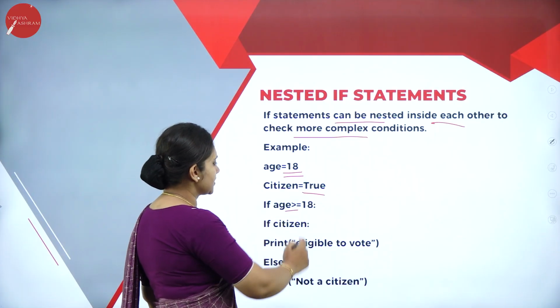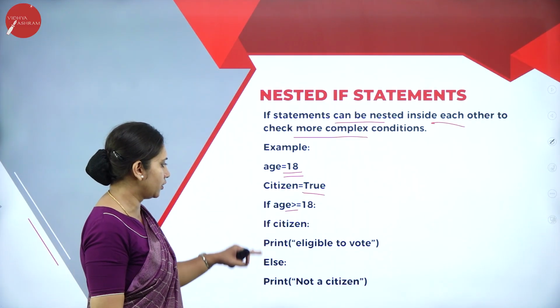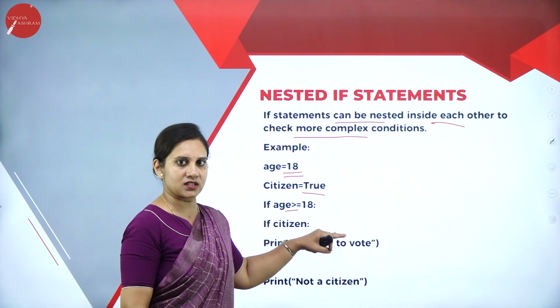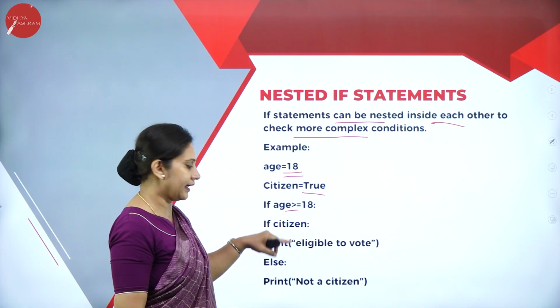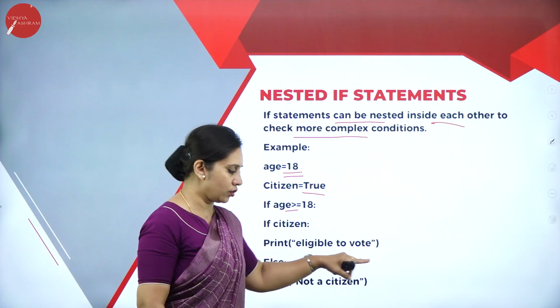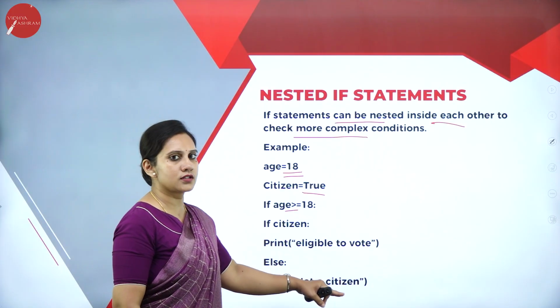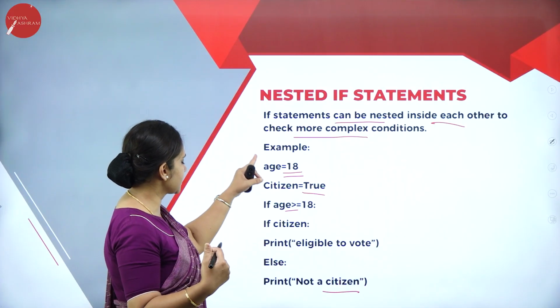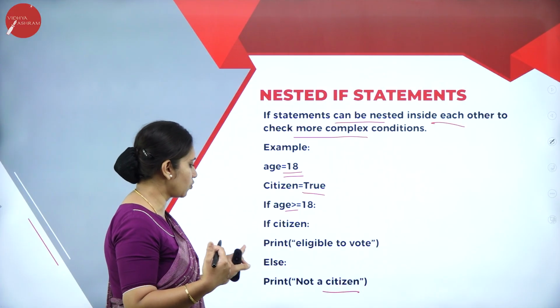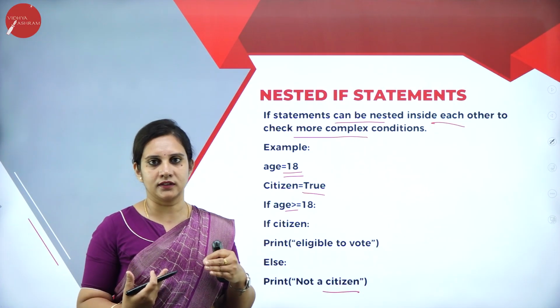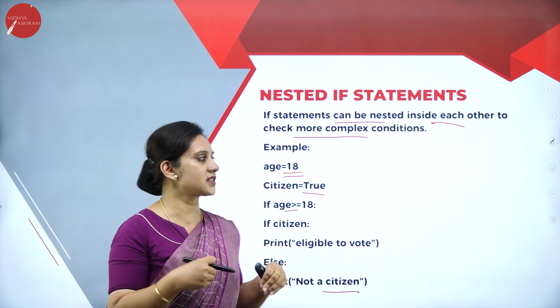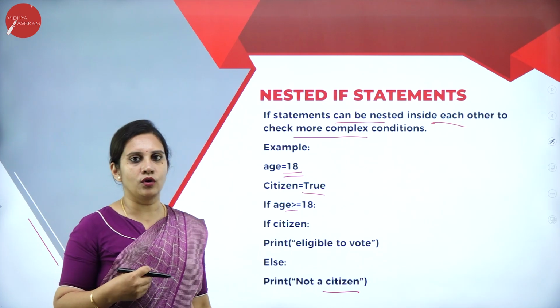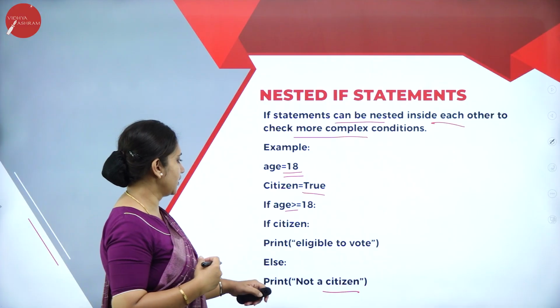If the age is greater than or equal to 18, and if the citizen is true, then eligible to vote, else not a citizen, then not eligible to vote. Here you can see the if conditions, one inside the another, to check more complex conditions.